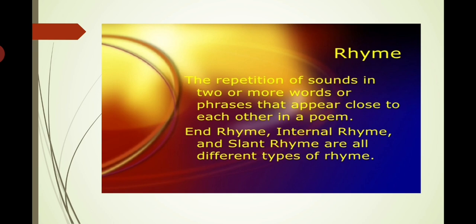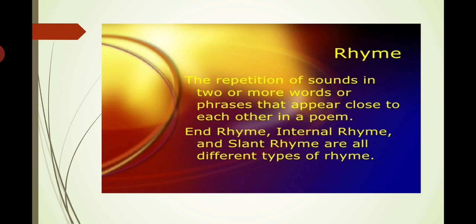If we take the last sound of each line, star, are, so star and are are rhyming words. Then, up above the world so high, like a diamond in the sky. Sky and high, they rhyme.